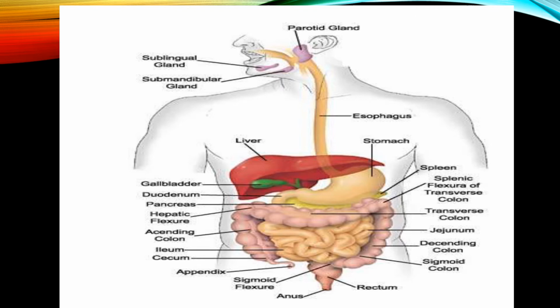Here we can see the entire gastrointestinal tract. The digestive system forms a long continuous tube open at both ends, known as the alimentary tract or gastrointestinal tract, starting from the mouth, then the pharynx, esophagus, stomach, small intestine, large intestine, rectum and anus. Also attached to this tube are some accessory glands, which help the digestion process. The accessory glands include salivary glands, teeth, liver, gallbladder, pancreas and mesenteries.